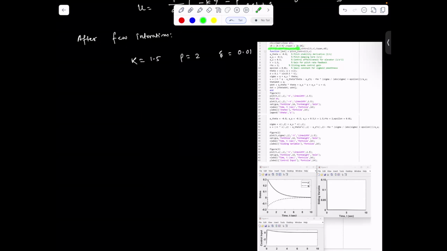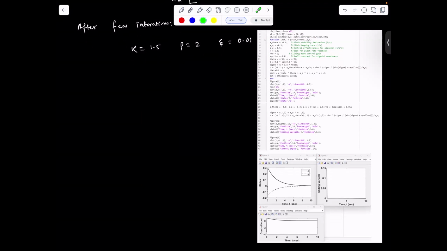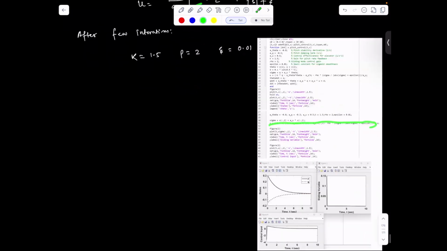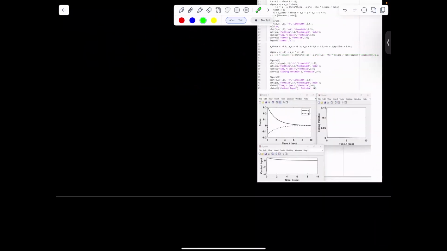This is the ODE45 solver, and we have the function here, and we have the figures. Here we have the values of a theta and so on, whatever values we have considered in the analysis. This is basically your sliding surface and your control, the control that you have defined here. And if you notice here, the control input is chattering free. There are no sustained oscillations in the control.